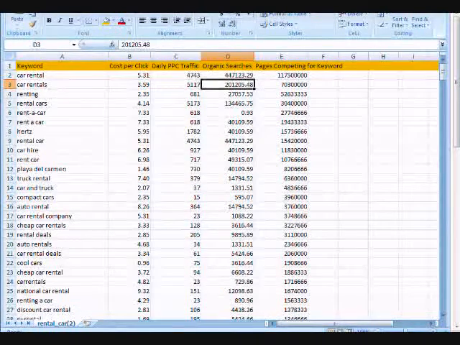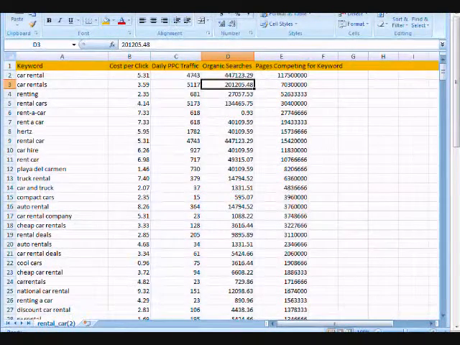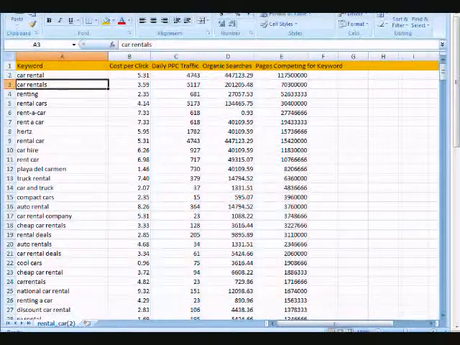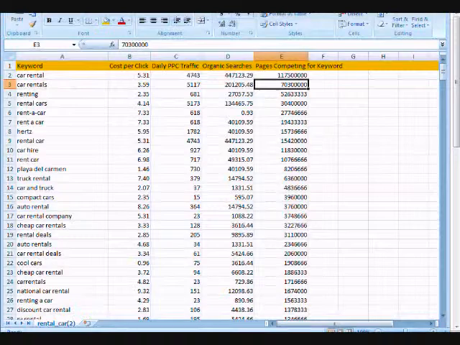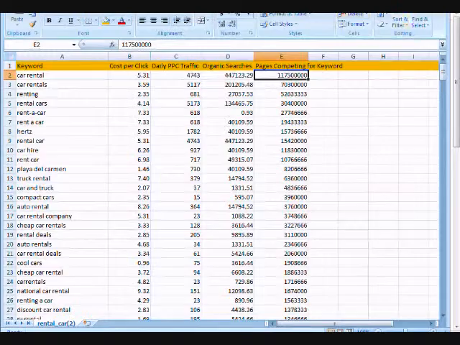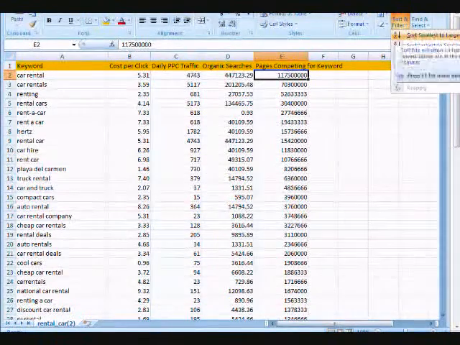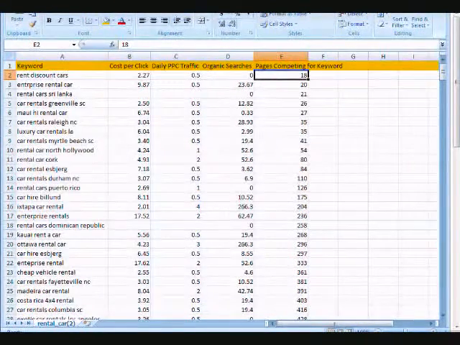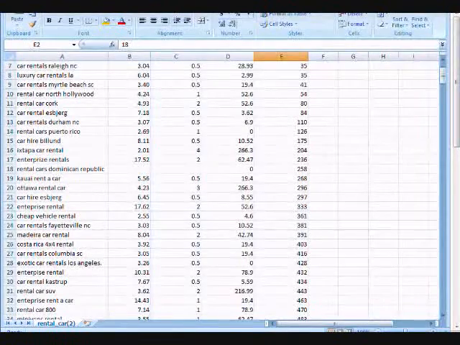But then when you look at the organic searches, you have over 200,000 people a day that are actually conducting a search for the word car rentals. And then we also look at how many competing pages they have. So we realize that 70 million competing pages is going to take a great deal of time in order to target that. So what we would do in this instance is, instead of targeting the most competitive phrases, we would start at the bottom and look for other related phrases that we could tackle.